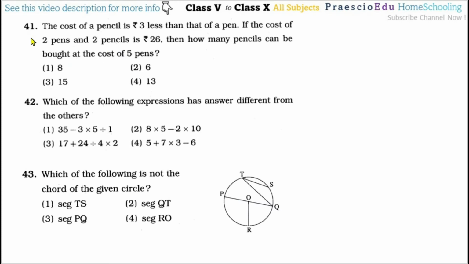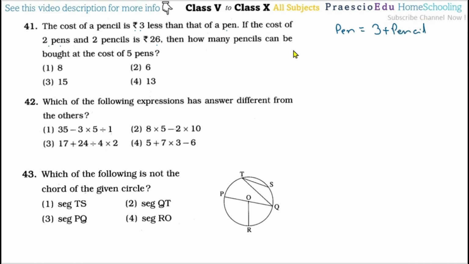Now question number 41. The cost of a pencil is rupees 3 less than that of a pen. If the cost of 2 pens and 2 pencils is 26, then how many pencils can be bought at the cost of 5 pens? So we will calculate here. First, the condition is that the pencil's cost is less than the pen's cost. So we can say pen is equal to 3 plus pencil. That equation we can make.